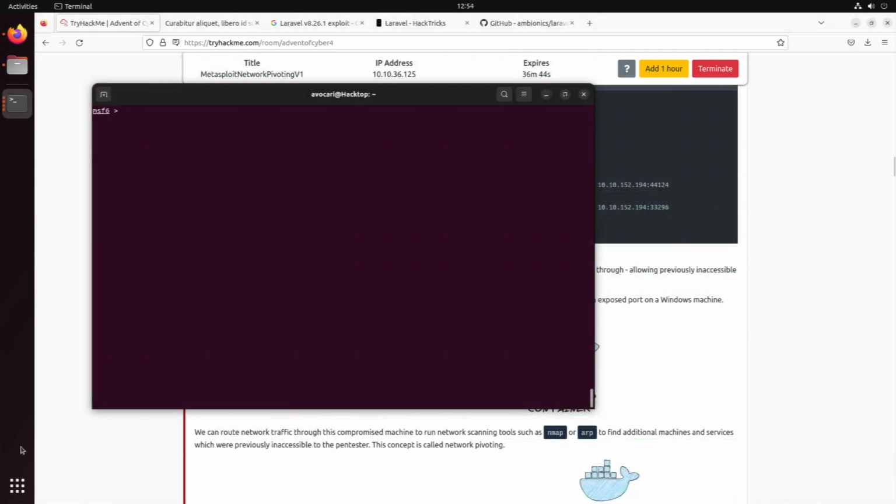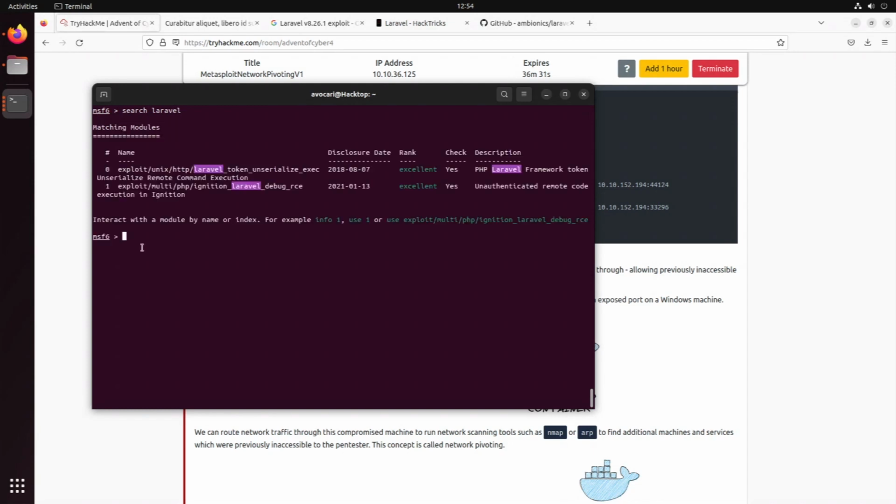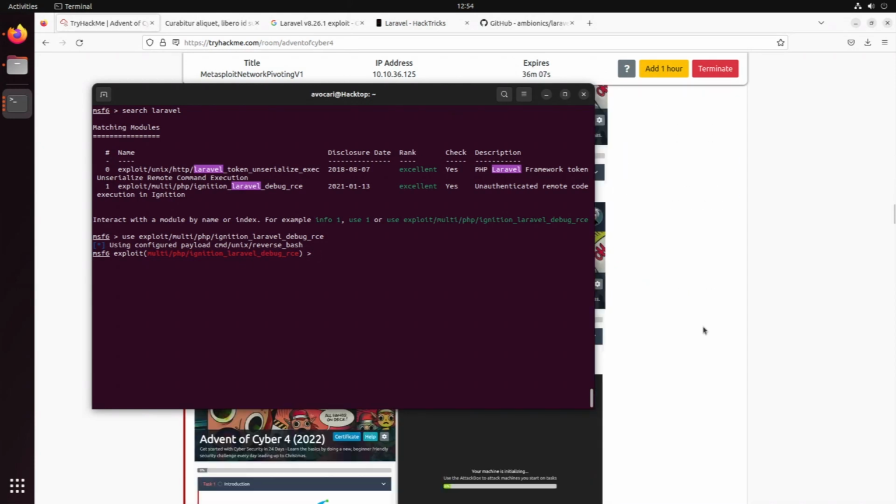Okay, so we now started up our Metasploit. Let's first search for the exploit. Search Laravel. Is there anything we have here? Yes, the debug RCE, remember this was the one we found on GitHub. So that is actually perfect. That's what we want to use. So we can now use our first payload and we use the ignition Laravel debug RCE.